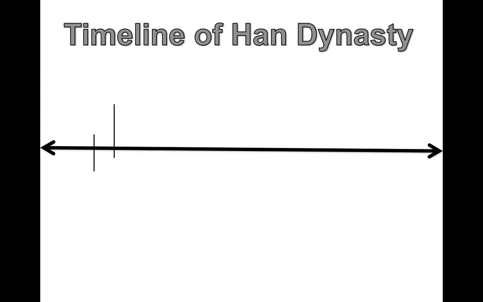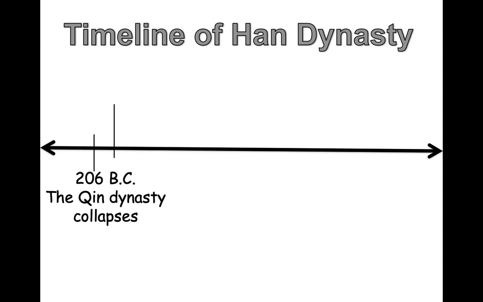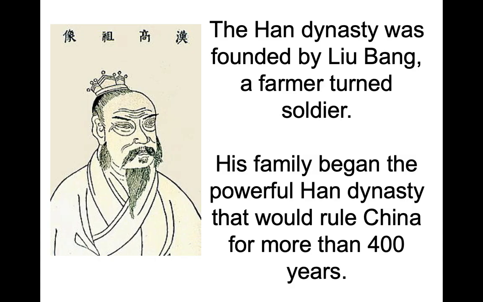Let's look at a quick timeline of the Han Dynasty. So in 206 BC, the Qin Dynasty collapses. The Han Dynasty came to power. A man named Liu Bang is going to be a farmer who turns into a soldier, who will then be the first emperor of the Han Dynasty in 202 BC.